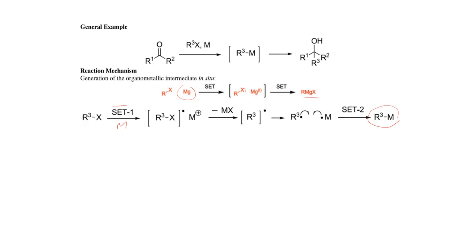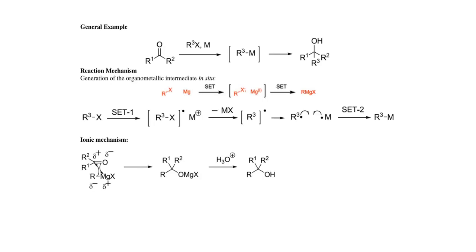In this reaction, one electron will be transferred from the metal atom, any type of metal atom which is suitable for this reaction, to this halogen atom, and as a result such a radical will be generated. In the next step, what will happen? This metal halide will be removed in the form of salt, and this alkyl radical will be regenerated. And in the next step, a single electron will be transferred from another metal atom to form such an organometallic compound.